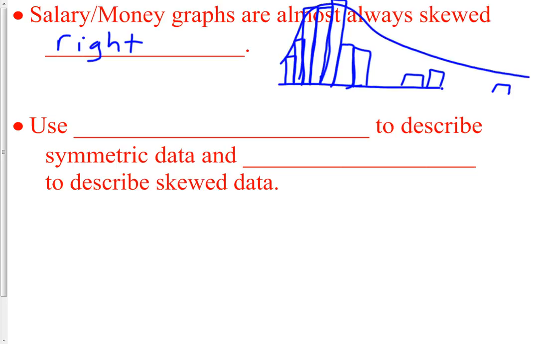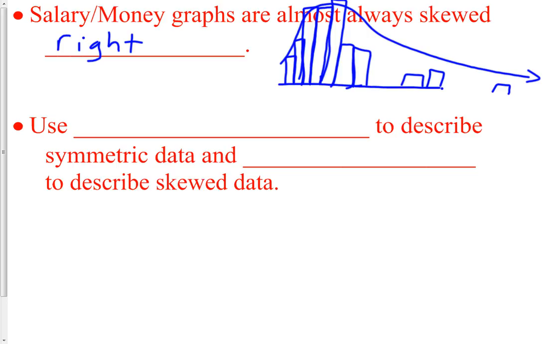And all salary graphs are skewed to the right, because you just have fewer that get paid an outstanding amount of money than there are that are to the left. So almost all money or salary graphs are skewed to the right.